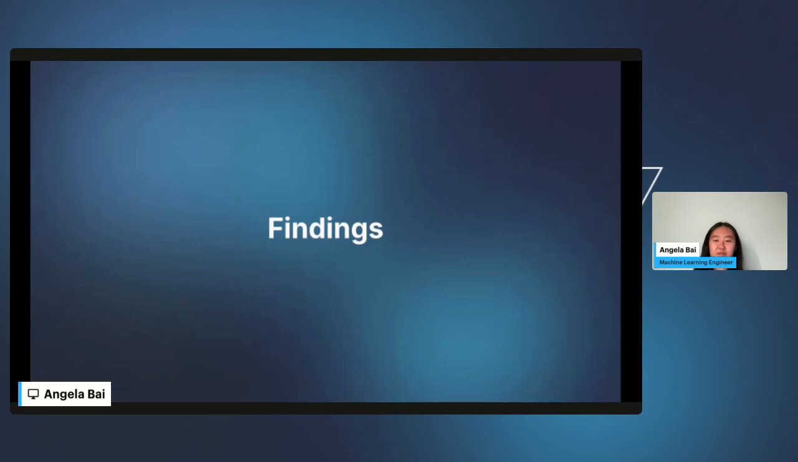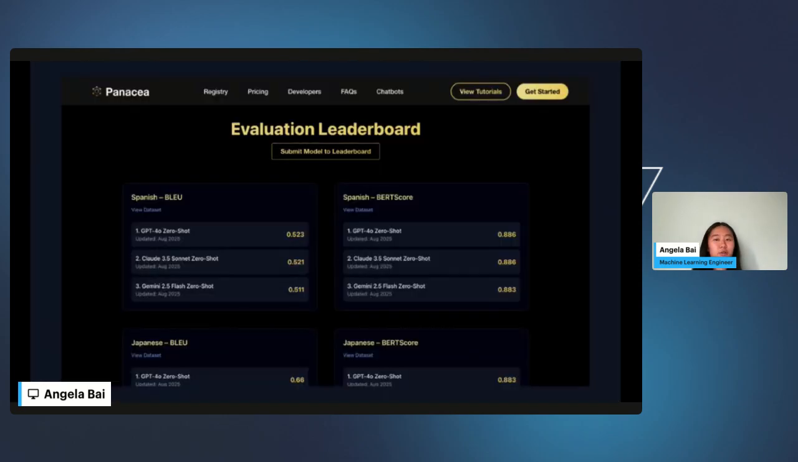So moving on to some of our findings, we included both BLEU and BERTScore for 5 different languages. That includes Spanish, Japanese, Arabic, Chinese, and Korean. And we also ranked 3 different zero-shot models: GPT-4o, Claude 3.5 Sonnet, and Gemini 2.5 Flash. So as you can see here, this is on our page.